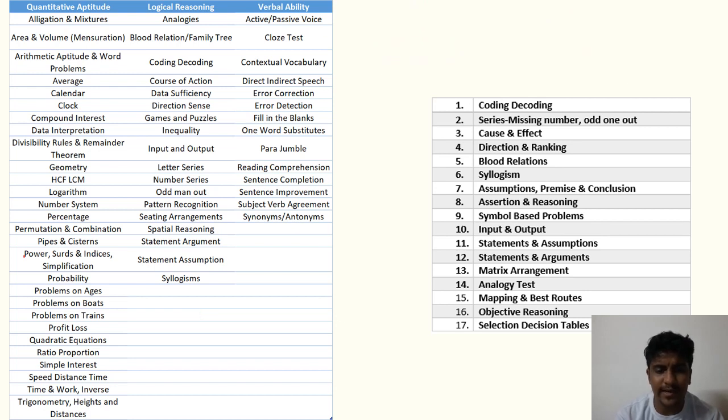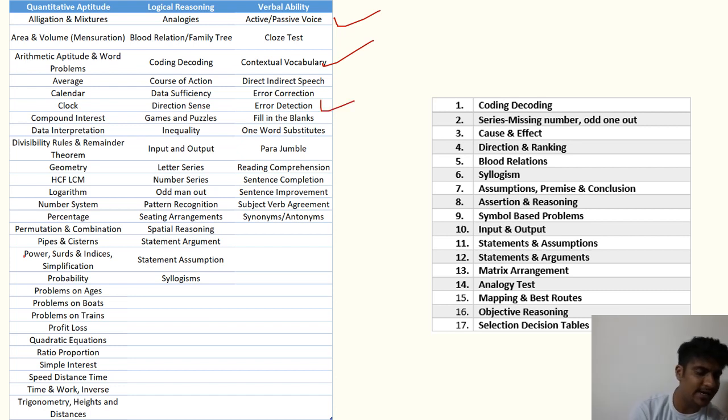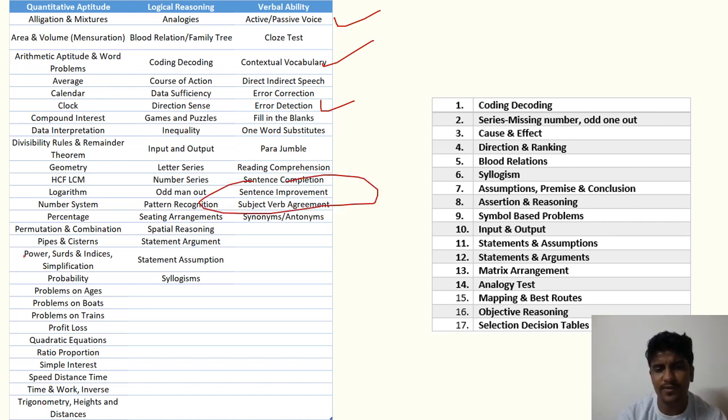Verbal ability. They usually test your grammar, comprehension, punctuation, and vocabulary. Direct and indirect speech, active and passive voice are the most frequently asked questions. Jumbled words, they might jumble some words and ask you to unscramble them. And they might tell you to improve the sentence. They might give you something wrong in a particular statement, and then ask you what is the wrong word or wrong letter amongst that.